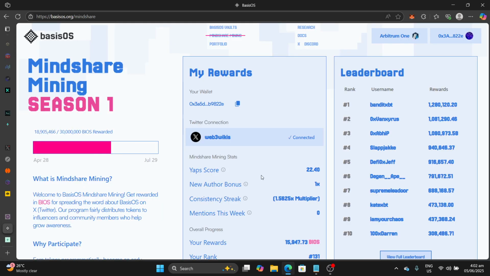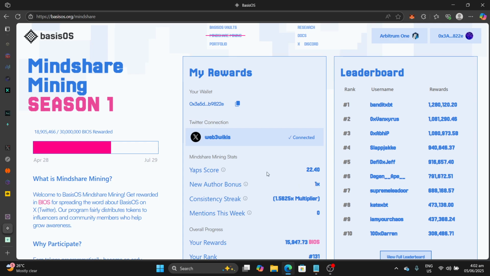Okay, so the consistency streak is on a weekly basis. If you are able to at least talk about Basis once per week, you will be getting a 25% boost. Okay, author bonus: get 9x points on your first mention, 3x on your second, uses standard. Then after that, it becomes 1x. So when you are just starting, you are welcomed with a bonus.